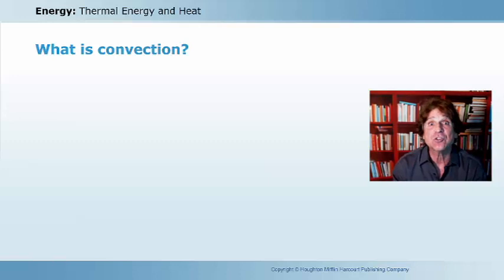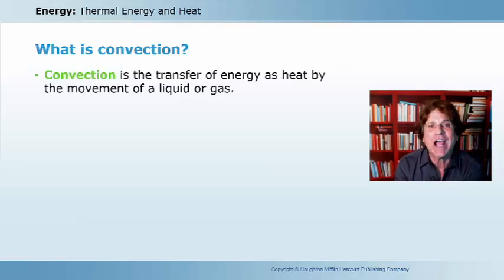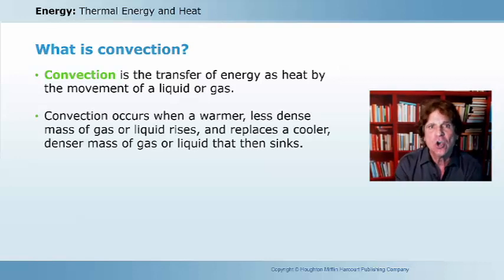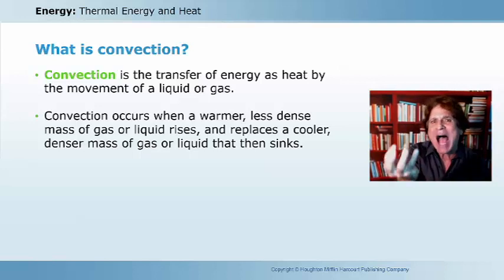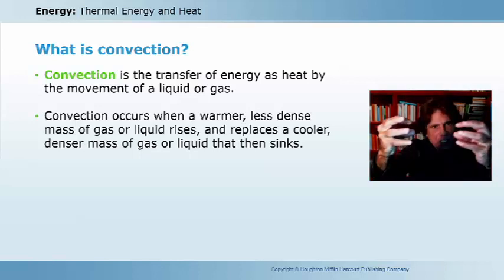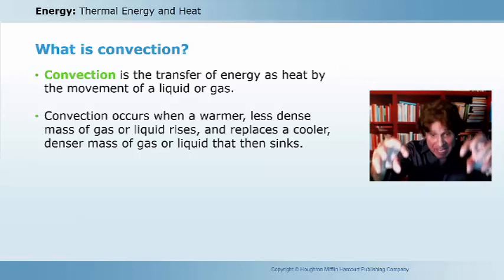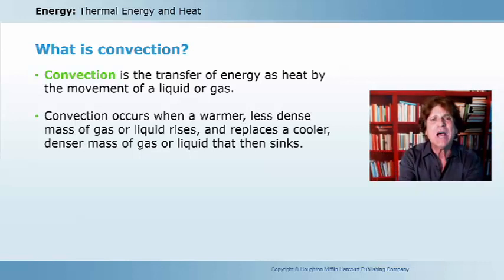Now, another type of heat transfer is called convection. And in convection, we have the transfer of energy as heat by the movements within a liquid or within a gas, within fluids. And convection occurs when we have a warmer part of that fluid, which becomes less dense. It rises up, and then eventually it'll spread out. It'll cool, get more dense. And what happens when it gets more dense? That's right, it descends. It goes down. But once it's down, it warms up.